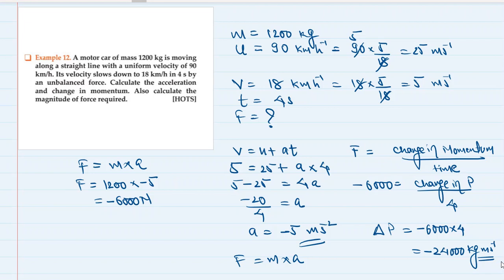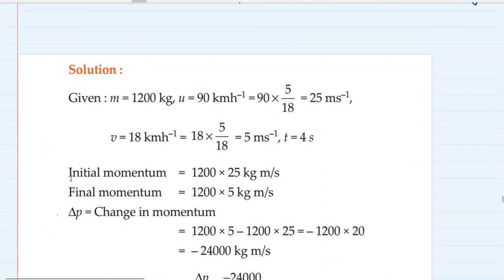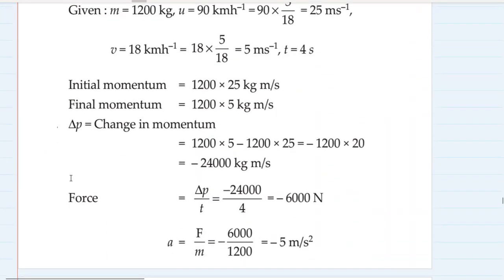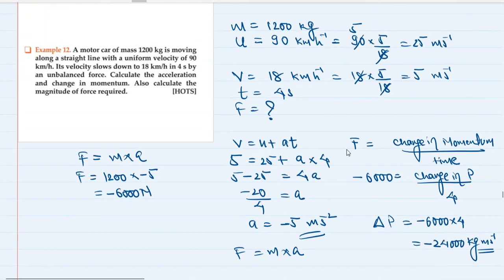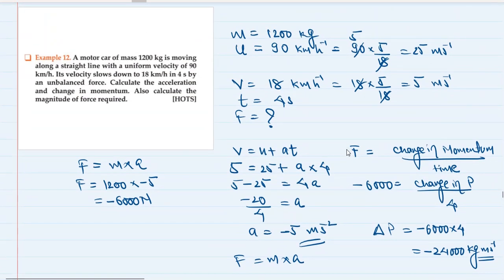And what else they wanted? Acceleration, minus 5 meter per second square. Let's check the answer. Okay, minus 24,000 kg meter per second, force minus 6,000, and acceleration. Absolutely correct. So we found in different order, but that does not matter. We applied correct formulae, correct method, everything is proper.